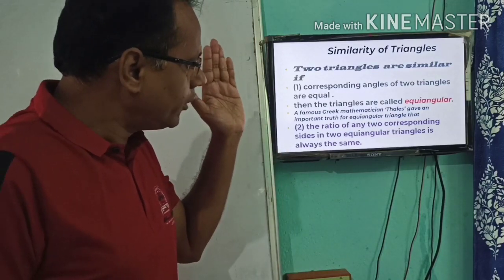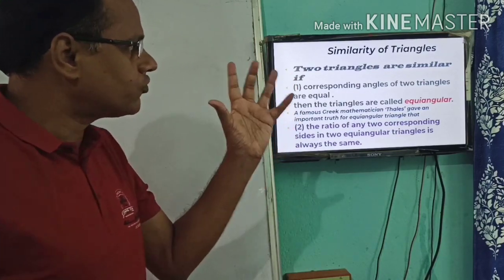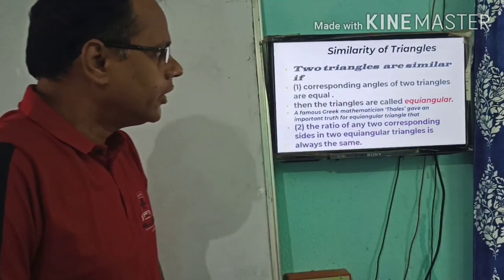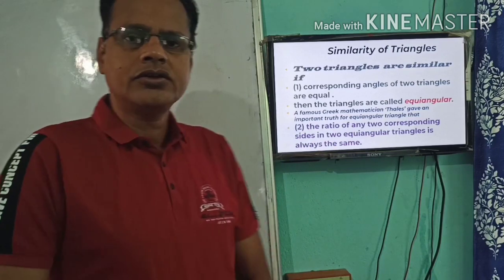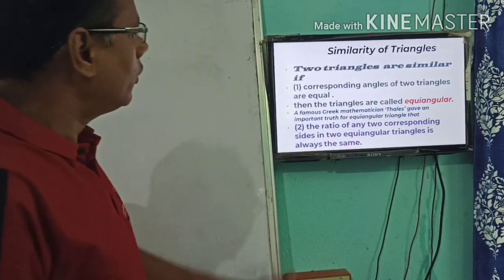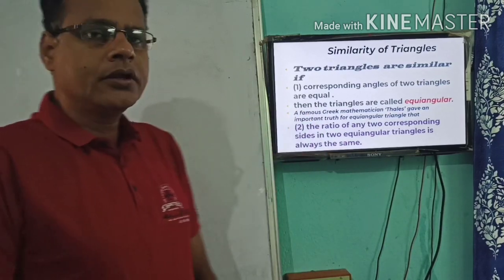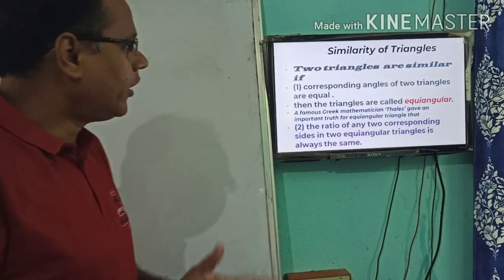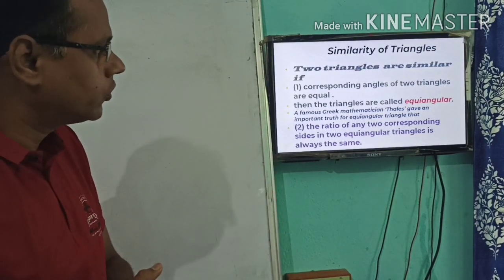When the corresponding angles of two triangles are equal, it is considered to be an equiangular polygon. Is that clear?